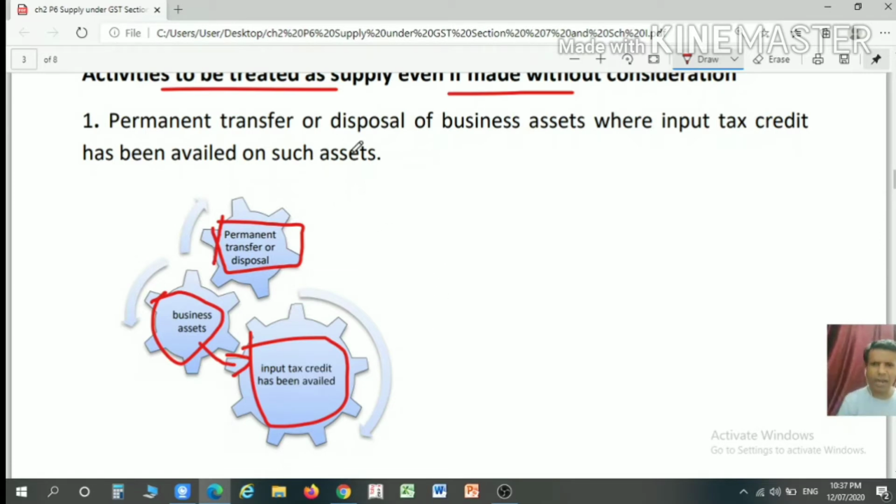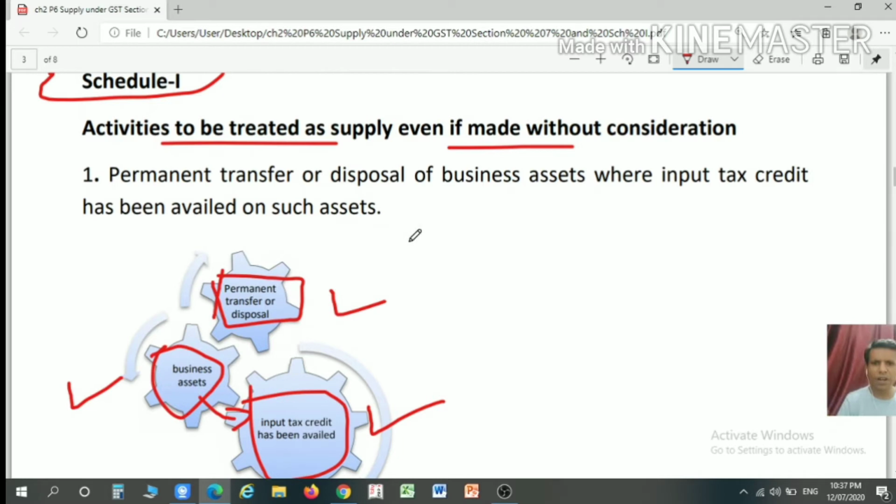So permanent transfer or disposal is the first condition. The second condition is permanent transfer or disposal of what? Business asset. And the third is that on such business asset input tax credit has been availed. Then such a transfer will be treated as a supply even if such transfer or disposal of a business asset is made permanently without consideration. So permanent transfer or disposal of a business asset where input tax credit has been availed on such asset will be treated as a supply even if it is made without consideration.